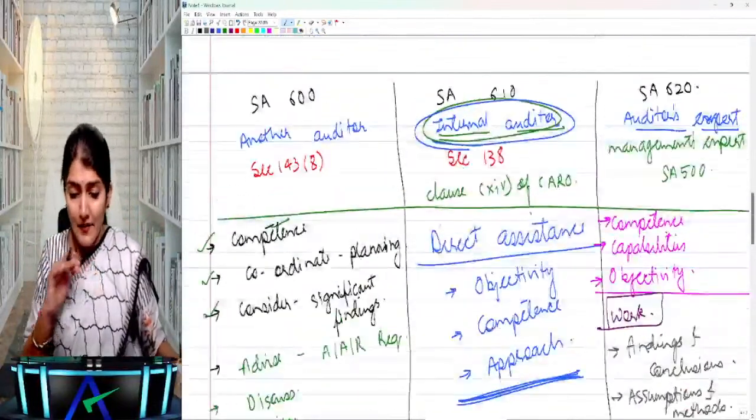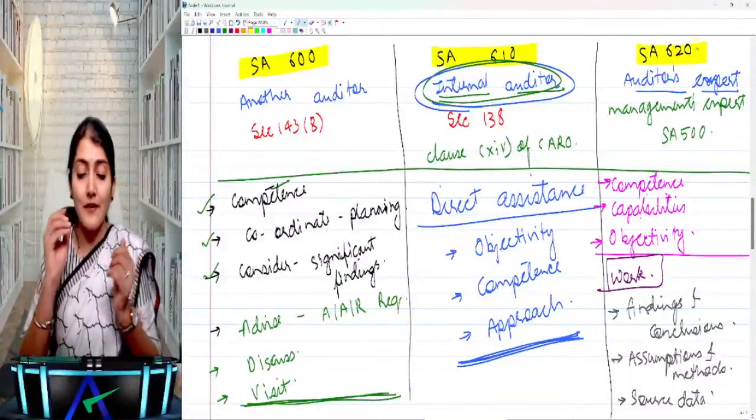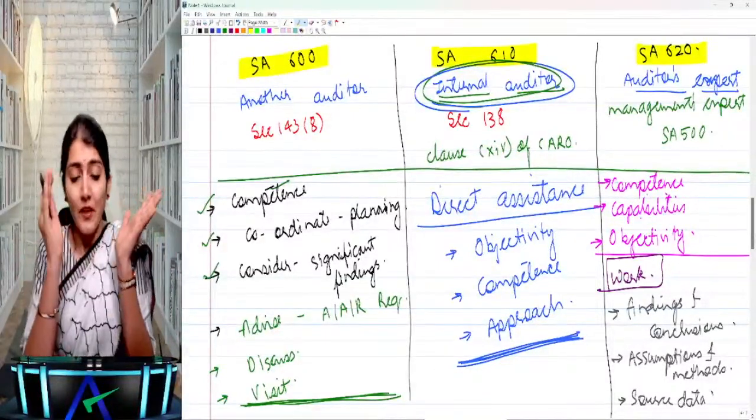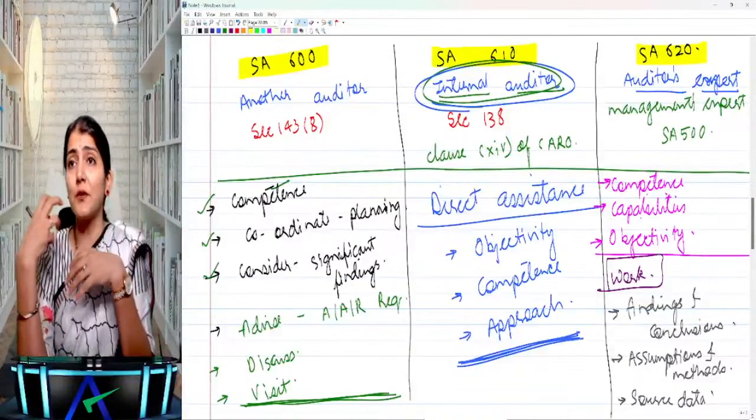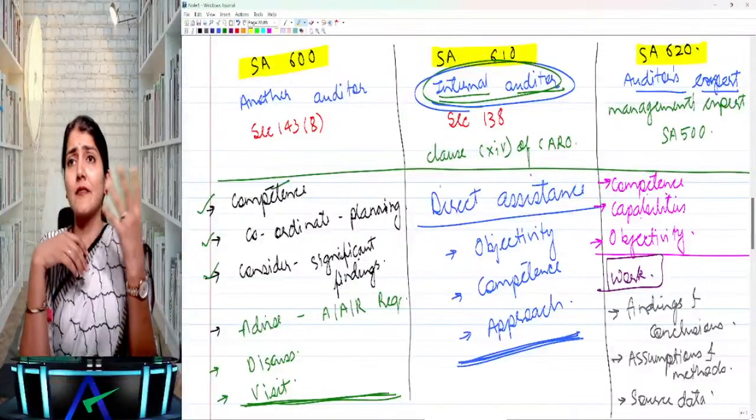Okay, right. So this is just in a nutshell for us to revise the 600 series, SA 600, 610, and 620, right? Using the work of another auditor, using the work of the internal auditor, and then using the work of the auditor's expert, right?